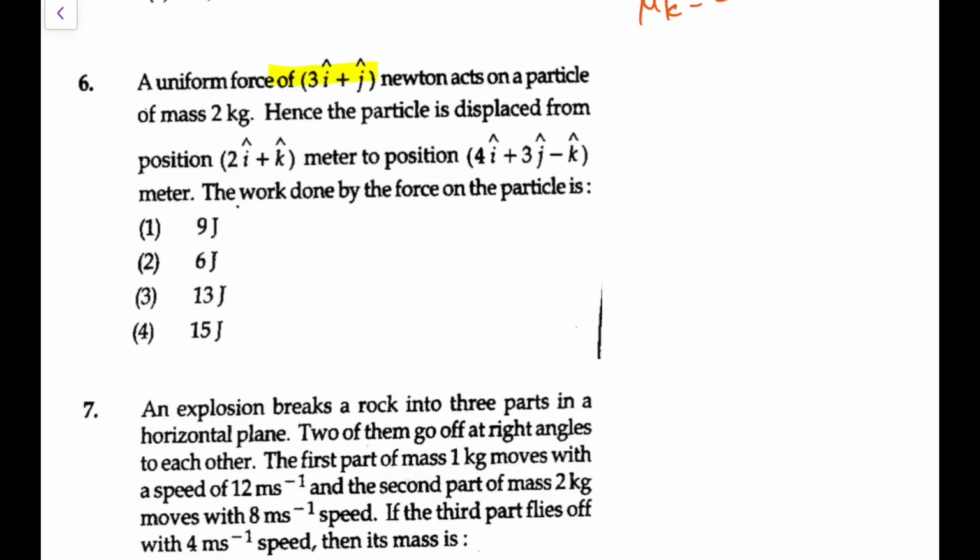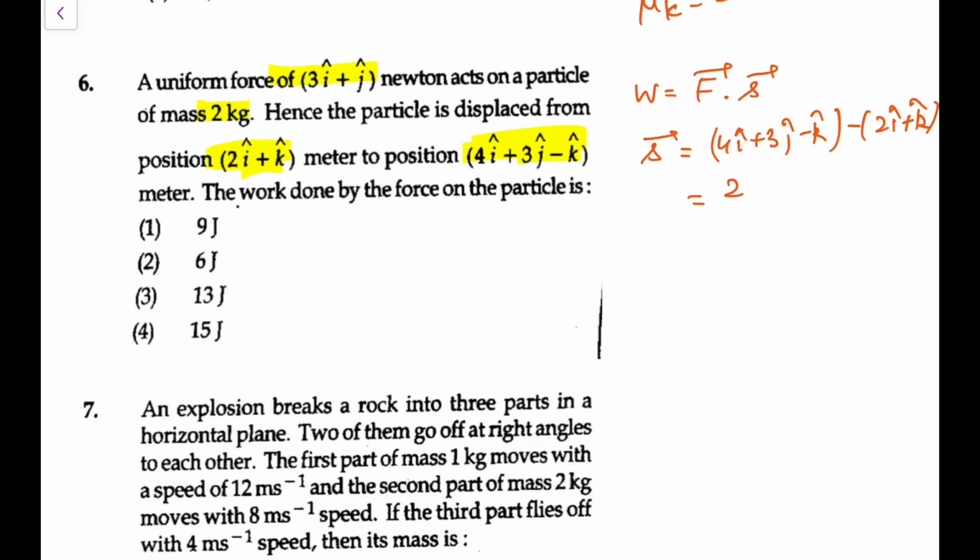A uniform force of 3 i cap plus j cap Newton acts on a particle of 2 kg. The particle is displaced from this position to this position. Be clear, this is i plus k, this is 4i plus 3j minus k. Work done by the force. Because force is constant, I can directly write work done is F dot S. S is displacement, which is R final minus R initial, that is 4i plus 3j minus k cap minus 2i cap plus k cap. So what you are left with is 2i cap plus 3j cap minus 2k cap.